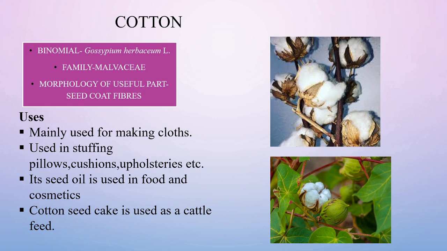The long hair, lint, represents the cotton fiber of commerce, and the fuzz, the short hairs, is used for stuffing pillows, cushions, upholstery, etc. The seed oil of cotton is used in food and cosmetics, and the cotton seed cake is used as cattle feed. So these are some of the uses of cotton.